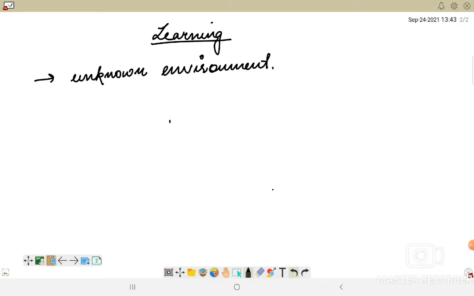The initial knowledge corresponds to the previously known facts about a particular environment, so learning will help us to work with the unknown environment.